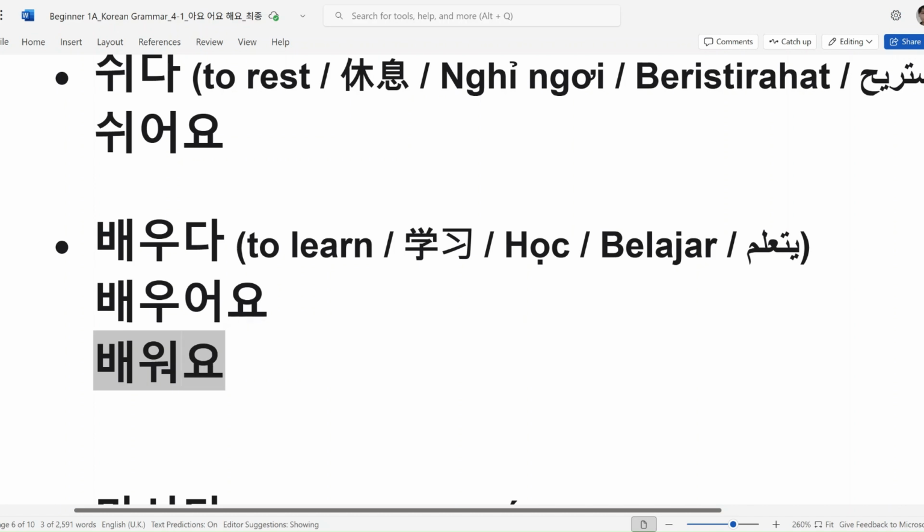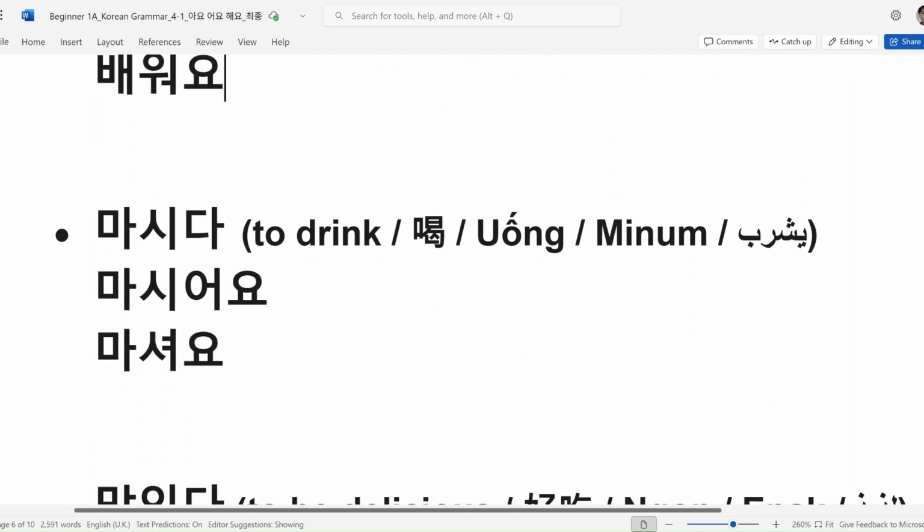배워요. 자, 그 다음 to drink. The basic form is 마시다. So the vowel type is 이. 마시어요. Can you make one syllable here? 시어. The compound one is 셔. 마셔요.